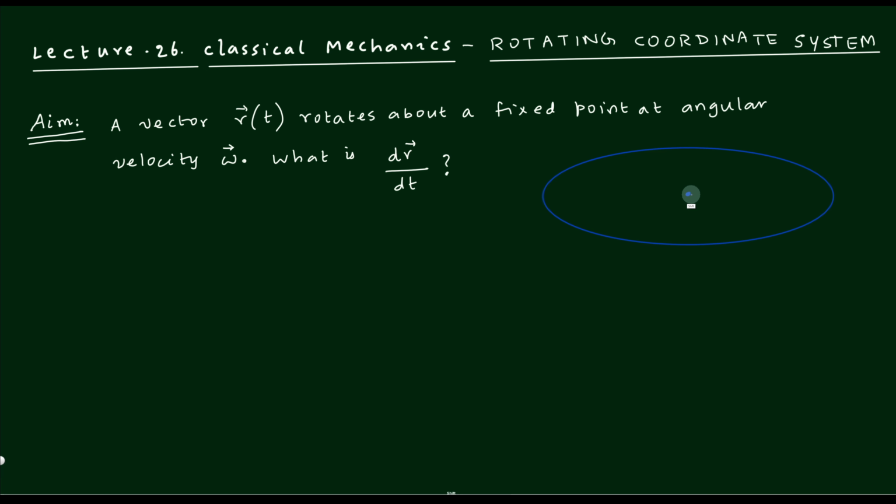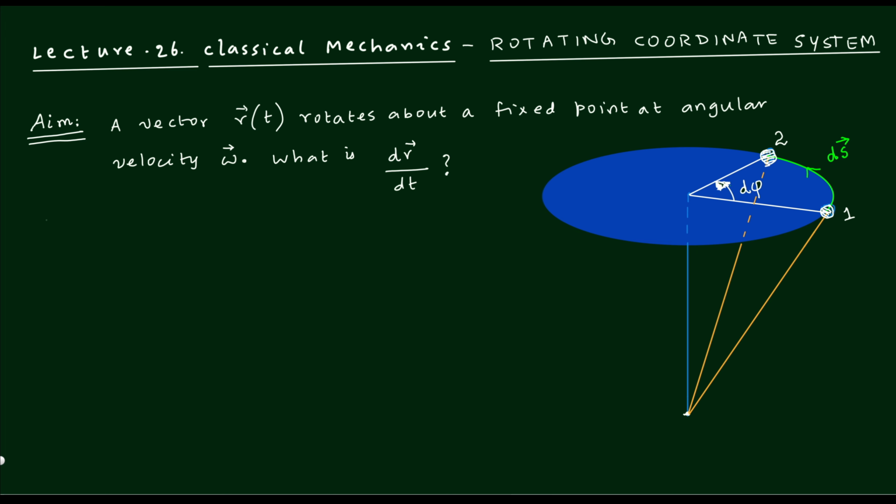So let me draw the diagram here. If I complete it, you will be able to see the r of t. Let me start now. I want to draw the axis of rotation first, and once you fix the axis of rotation, I can fix some kind of coordinate. So I will draw a vertical line downwards like that. The vertical line is supposed to represent the axis of rotation of the particle. And then you fix some point there.